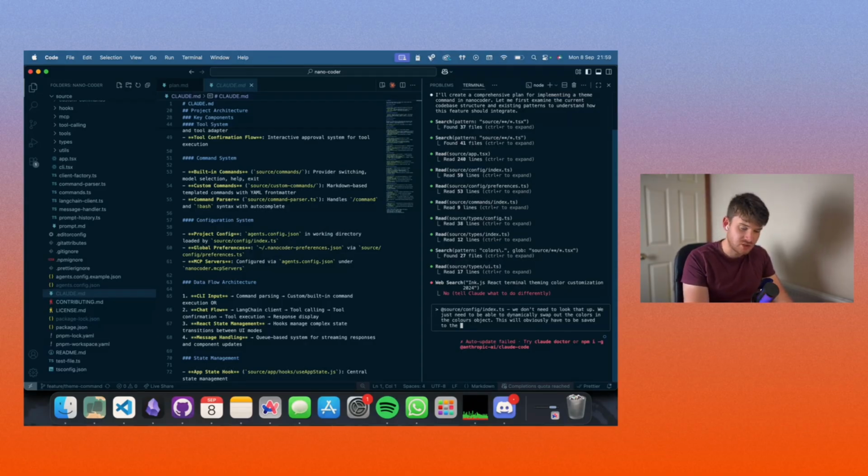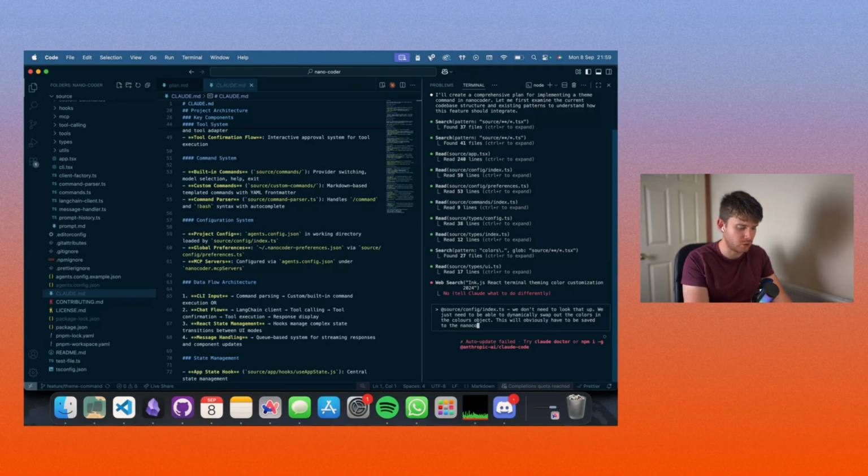And we can actually just use this file to save your preferred theme too. So when you load up the CLI, if the Nanocoder preferences file doesn't exist, it creates it and just uses the Tokyo Night theme. However, if it does exist, you can open that and check the theme that's in there, if it is in there, and use whatever that is. So that's what we're going to do.